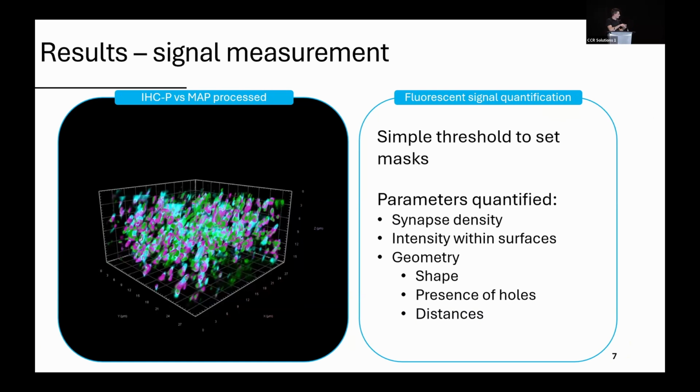And so talking about this quantification, I'm doing quantification in 3D because the lattice light sheet automatically takes 3D images. After this, I can just generate a mask around this fluorescent signal. For now, this is only a simple mask, but this is very preliminary analysis. Within these masks, I can analyze the synapse density, which was not possible to do before using light microscopy on this tissue, as well as looking at various intensity signals or geometry. Specifically for synapses, the shape that they have is important.